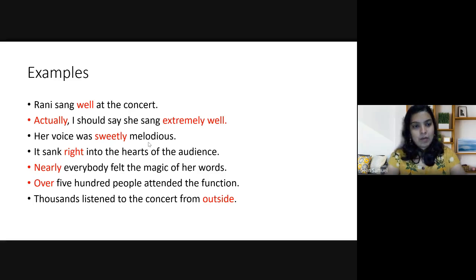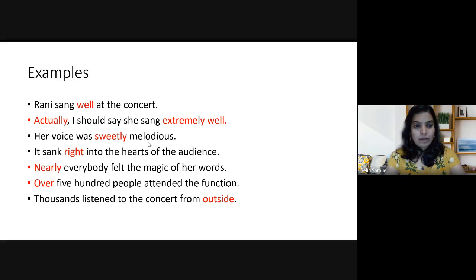Similarly, the next example, over 500 people attended the function. Here, over is something which modifies 500 people. Or 500 is actually a numeral in this sentence, and it is modifying the numeral 500.